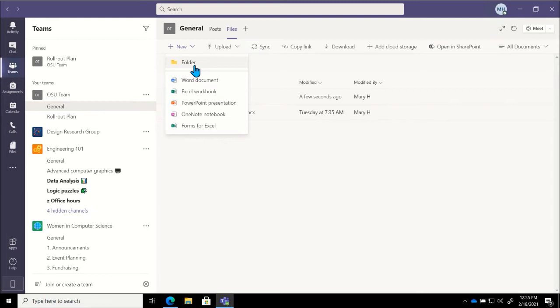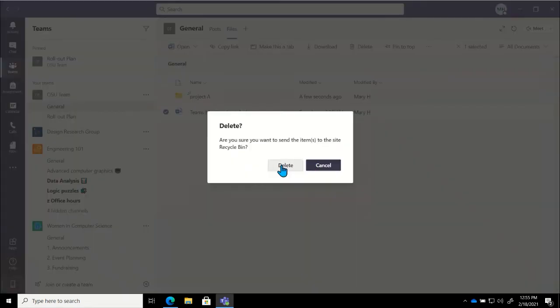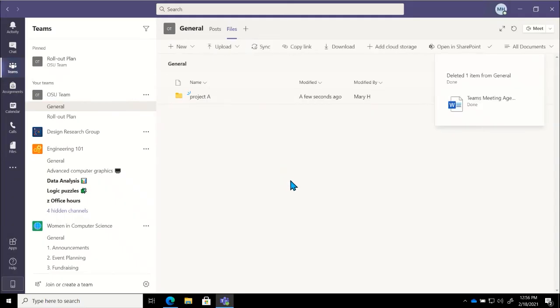Now, if I were doing some spring cleaning, let's say, and I accidentally deleted a file that I didn't mean to or that I shouldn't have, and I can do that by going into the ellipses right next to that file. You'll have some different options, but if I were to click on delete, it'll ask me, am I sure that I want to send that to the recycle bin? So even here, you'll get a warning, but let's say I go ahead and hit delete anyways. And then I realize, oh dear, I did not mean to actually remove that. We need that back. As it said, it's only going to a recycle bin. You have up to 93 days to restore it. So how do we restore it?